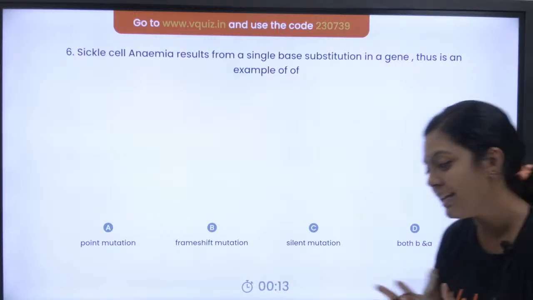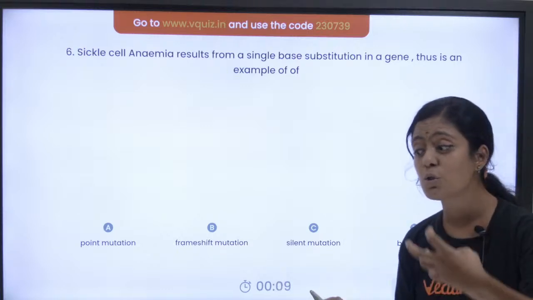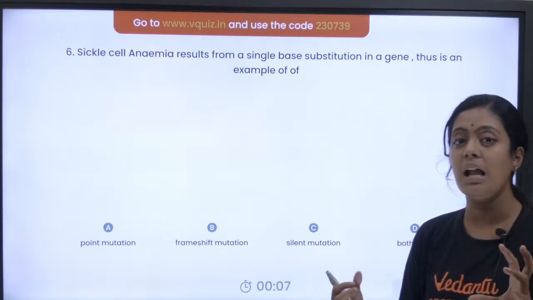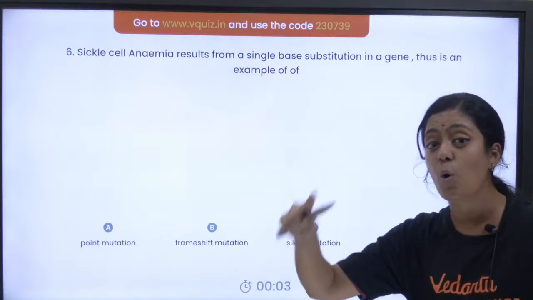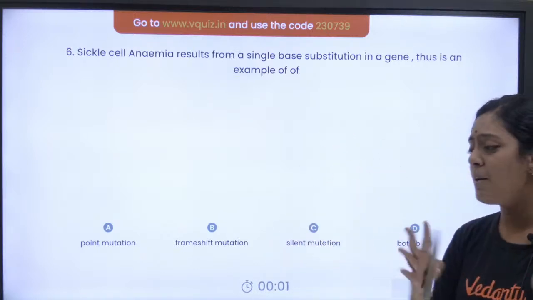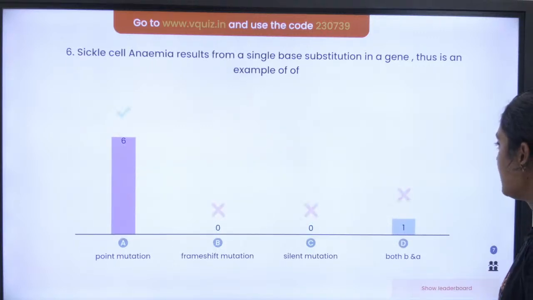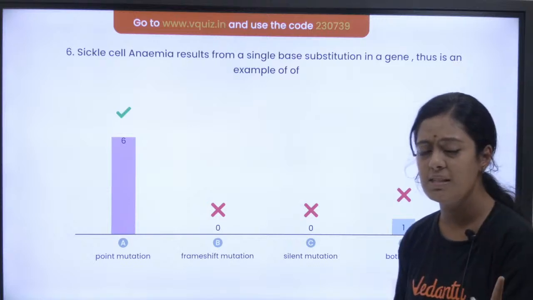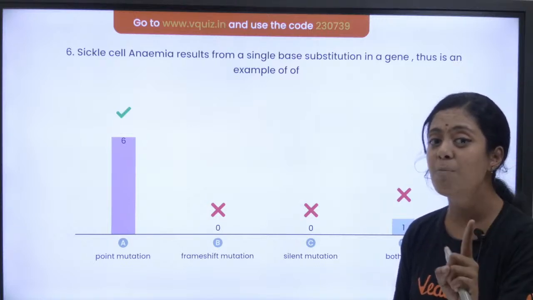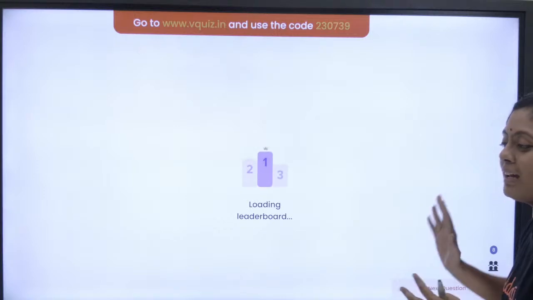Okay, time mudiyala. Yes, we'll see. Yeah, so sickle cell anemia, what is it? It is an autosomal recessive trait, pasangala. Children will be affected only when both the parents are carriers. We spoke a lot about that, right? Yes, let's see the result. It is point mutation. Don't forget, all of you watching this live. Sickle cell anemia is a point mutation. Never ever forget it. Okay, so let's move on to the leaderboard.